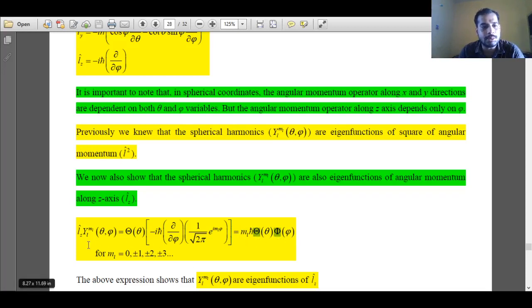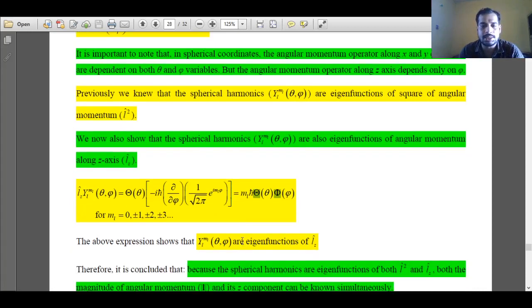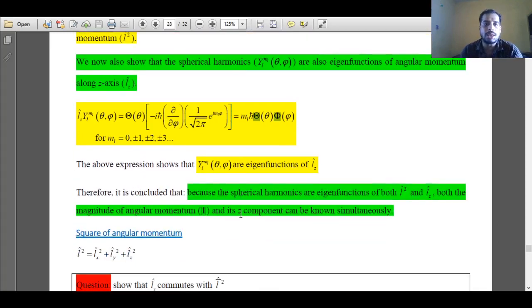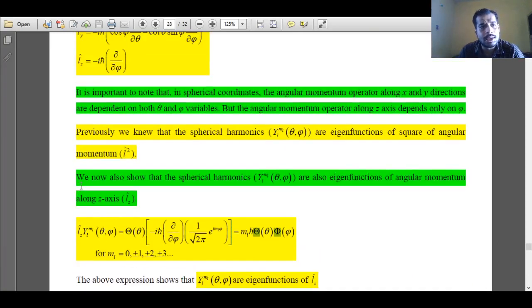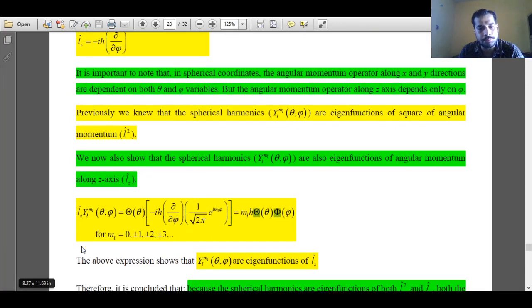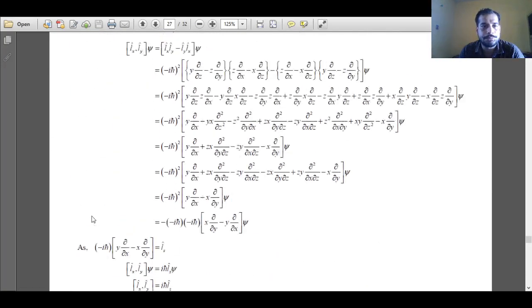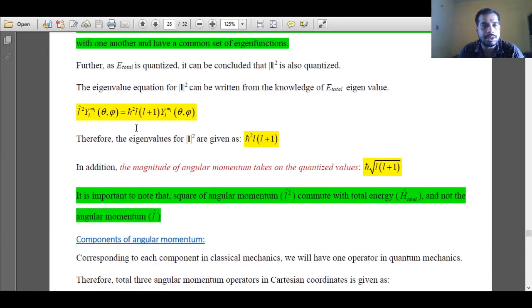So what is the eigenvalue for angular momentum along z direction? The angular momentum along z direction is ml h cross. Now what is the magnitude of angular momentum? The eigenvalue for angular momentum square was h bar square L into L plus 1.